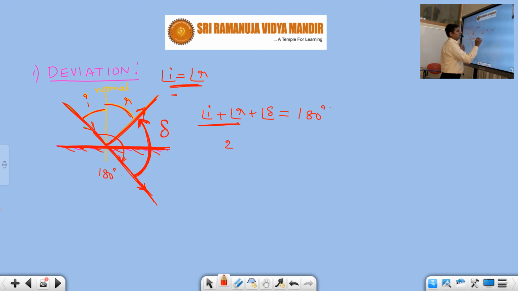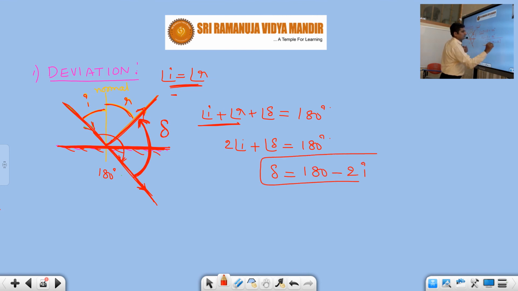Since these two are the same according to the law of reflection, I can write 2 times angle I plus angle of deviation is equal to 180 degrees. Or simply, angle of deviation is equal to 180 minus 2I, where I is the angle of incidence. And in which direction, students? This can be either clockwise or anti-clockwise. Here it is anti-clockwise, but in some problems it can be clockwise also.